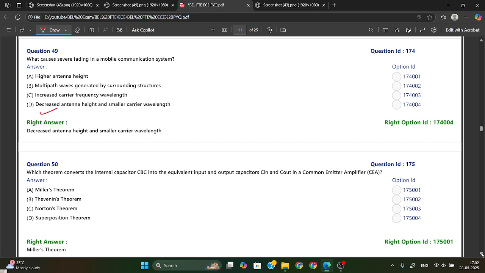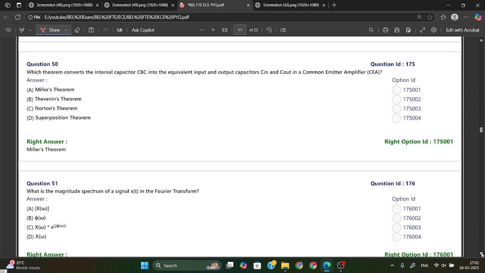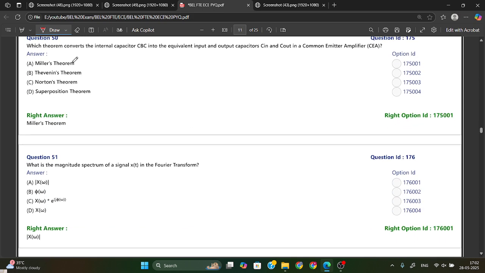Now the next one is, which theorem converts the internal capacitor CBC into the equivalent input and output capacitors C in and C out in a common emitter amplifier?